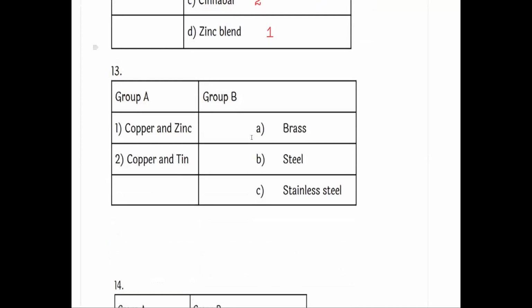Next is copper and zinc. Copper and zinc is the alloy of brass. Copper and zinc, this is the first one. Second one is copper and tin. Copper and tin is the alloy of bronze. But that option is not given here.